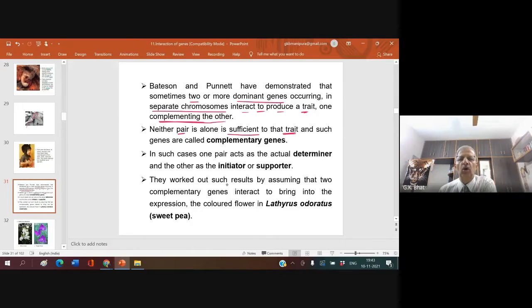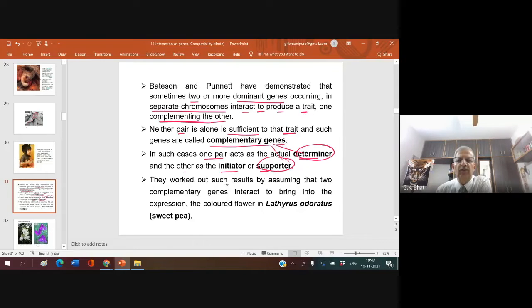Such genes are called complementary genes. In such cases, one pair acts as the actual determiner and another pair acts as initiator or supporter. I'll give you an example. These 2 genes, determiner and supporter, should come together to produce that character. They are complementary to each other.